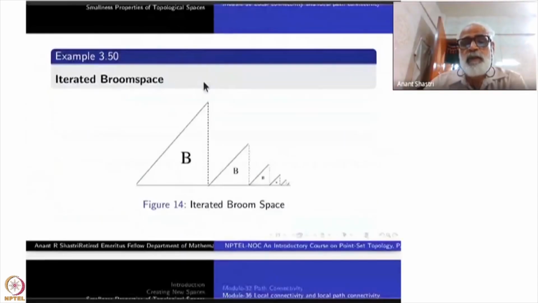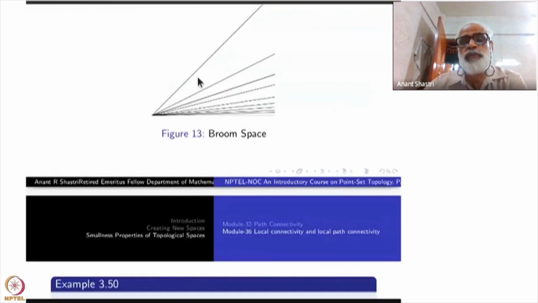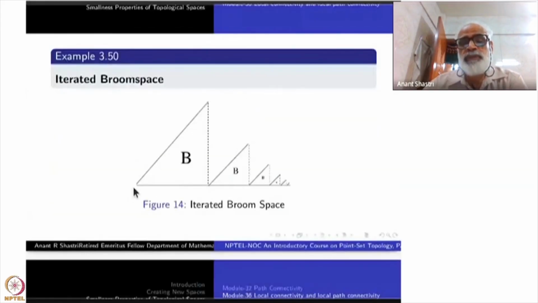Namely, what I do, I take a small copy of the Broom space here again. I have not drawn all these lines here. They are there inside. Okay, so this is the Broom space B. So instead of 0 to 1, I have made it 0 to half here. Okay, this is (0, 0). This is (half, 0). This is (3/4, 0), and so on. Take half of each time. Take the side also like this, also make it half. Keep making half like that.